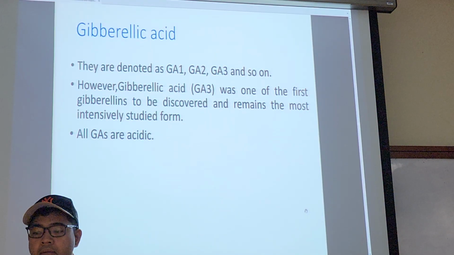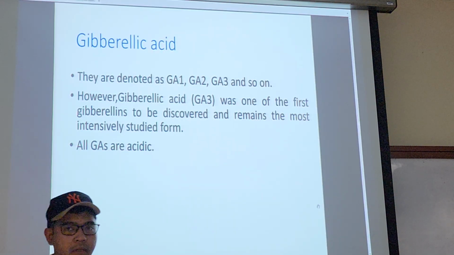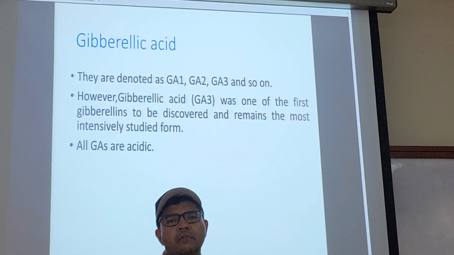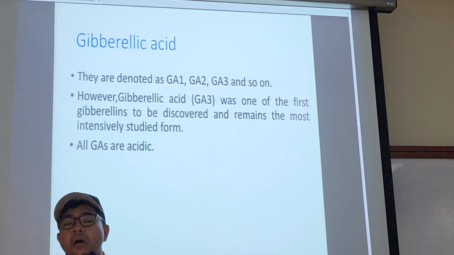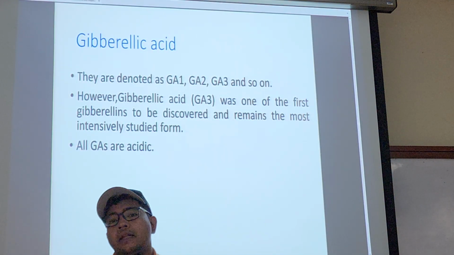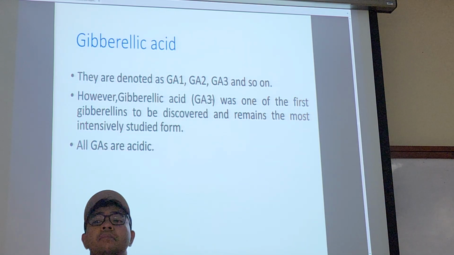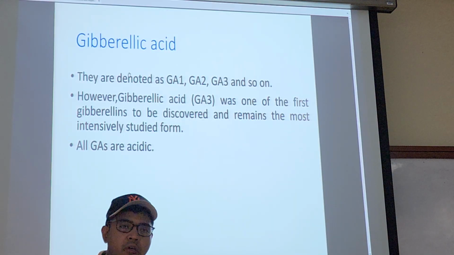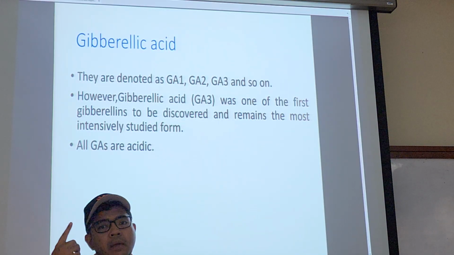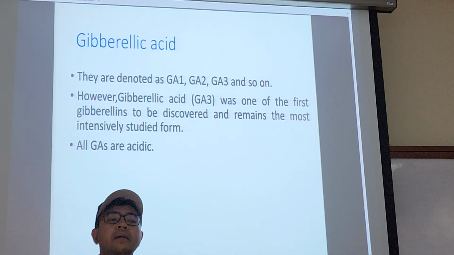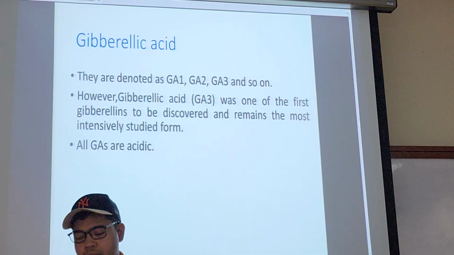And there are many kinds of GA. I've said this to you. There are GA 1, 2, 3, all the way until, I don't know what number now, 55 I think. All GAs are acidic, that's why the name gibberellic acid. And usually we use GA number 3. What happened to the other numbers? We work with a compromise now. Maybe GA 1 is better, but GA 3 is kind of universally agreeable with many important crops.